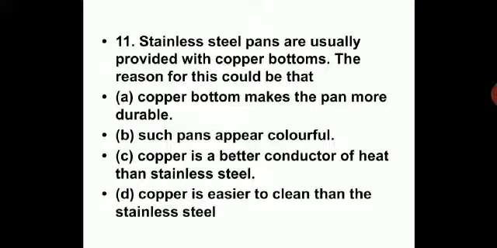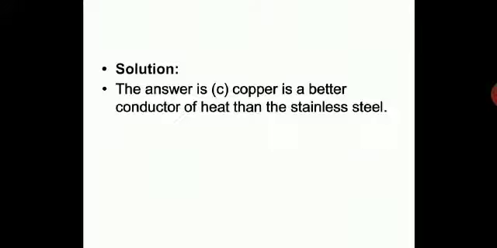So the most appropriate property needed for any utensil in which we are cooking food is the conduction of heat. If it is not conducting heat, the heat will not get transferred to the food and food will not get cooked. So here the best answer will be, copper is a better conductor of heat than stainless steel. So better conduction of heat is what a utensil will prefer.